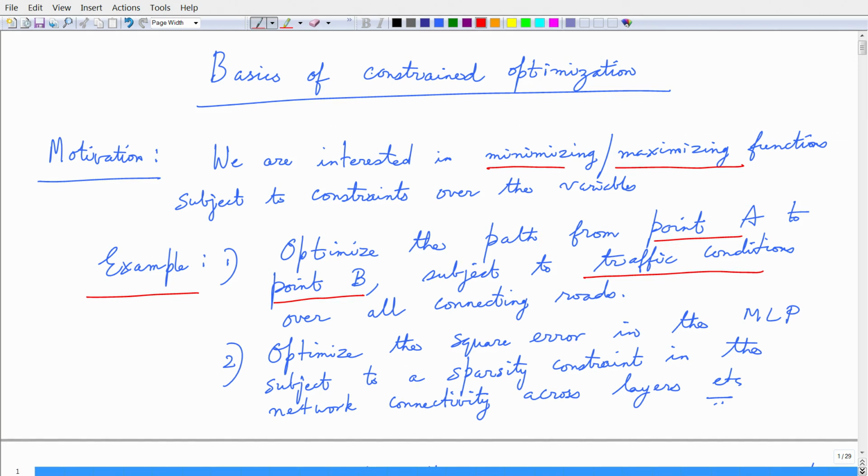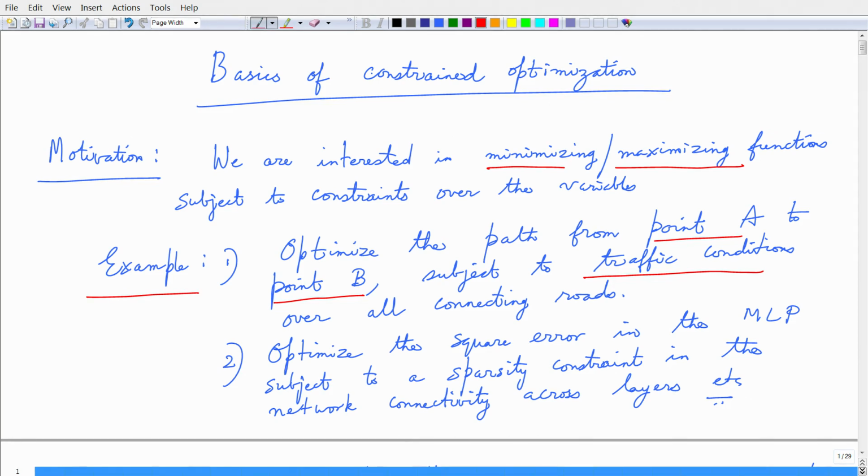A second example could be in connection to neural networks. Suppose we want to optimize the square error in the multilayer perceptron subject to a sparsity constraint in the network connectivity across layers. That is, I want to choose synapses that have non-zero or significant strength.